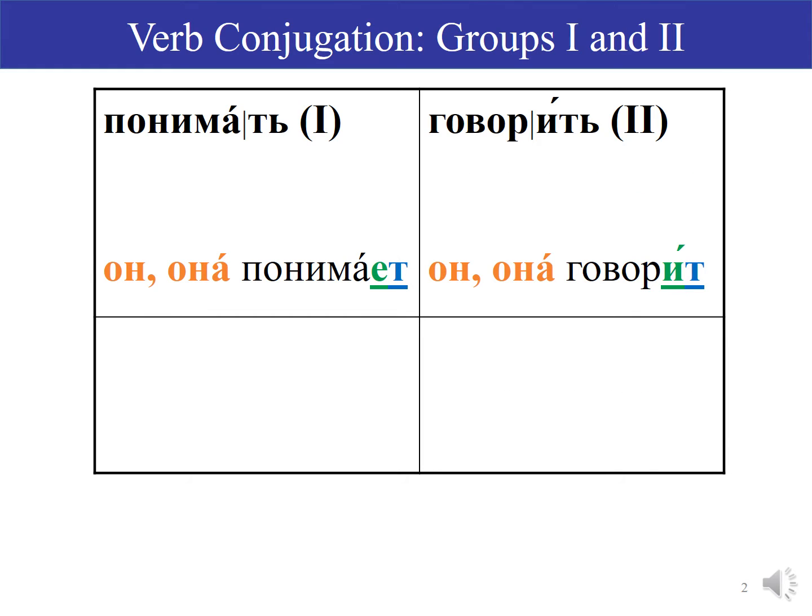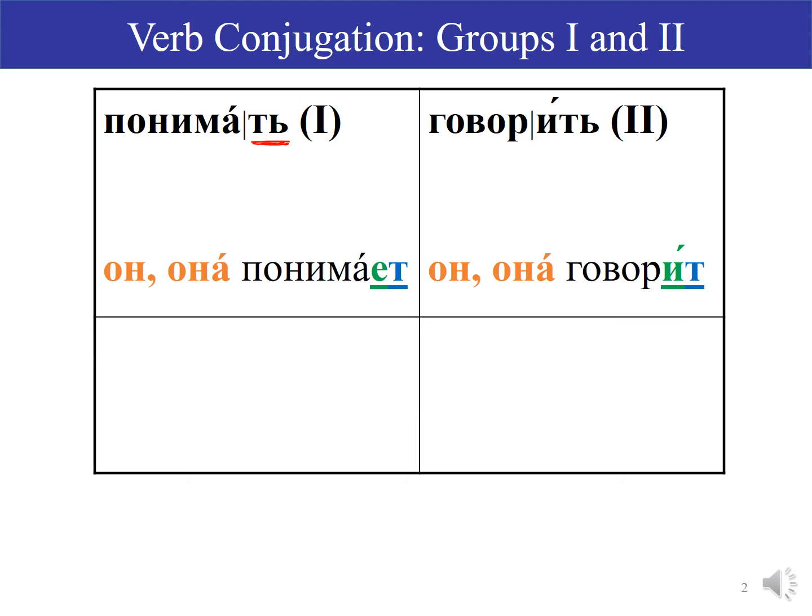We just heard the third person singular forms of those verbs. Он понимает, она понимает. The infinitive of this verb is понимать. You can tell the infinitive form because it usually ends in a «т» мягкий знак. The stem of a verb like понимать, which is a group 1 verb, is usually formed by taking the «т» мягкий знак off the infinitive, which leaves you with this понима, a stem that ends in a vowel.